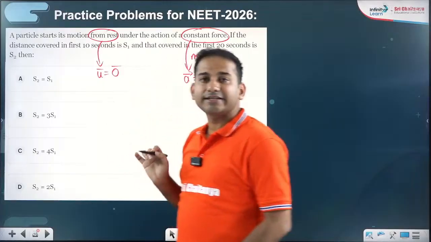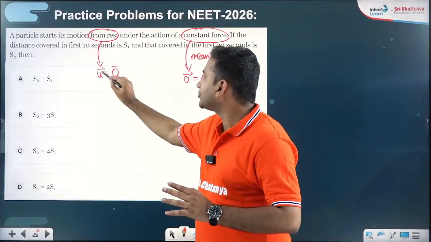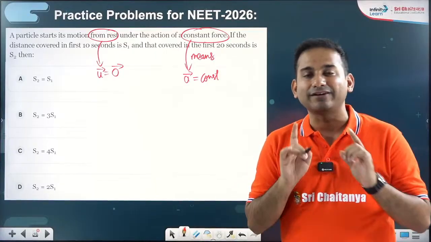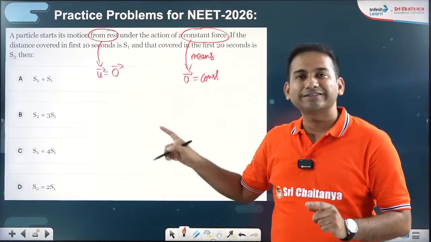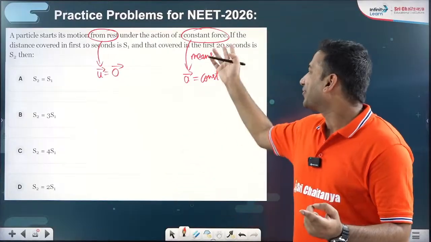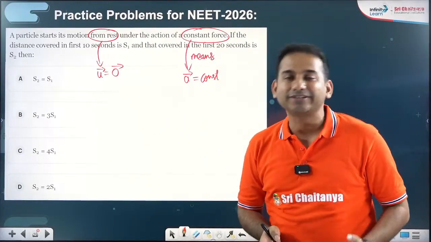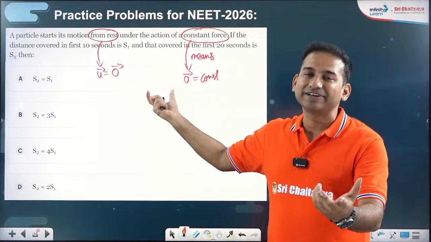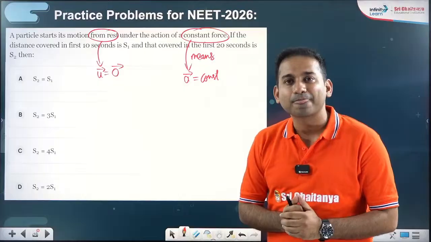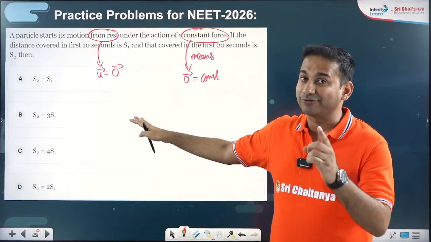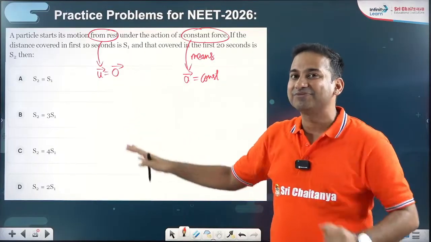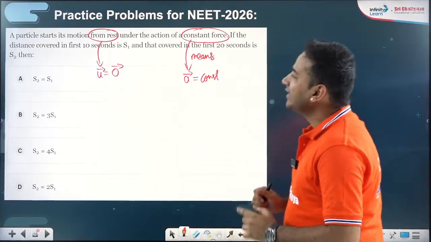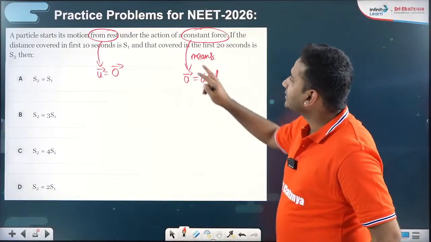So they are nowhere saying motion under gravity. Nowhere are they mentioning motion under gravity. But you as an aspirant, you as a physics student have to understand that from rest means initial velocity 0, and constant force means constant acceleration in the object. If both the situations are satisfied, then definitely we can apply Galileo's pattern. So I don't know what the exact problem is, but what I know is the problem can be solved by Galileo's formula.